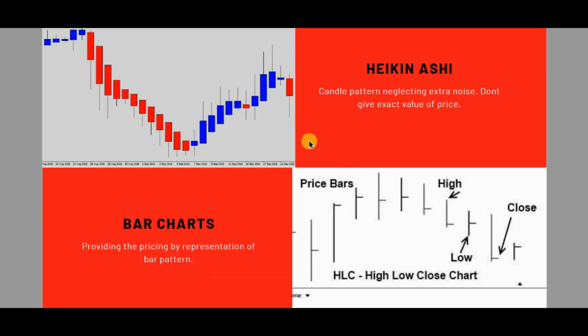Similarly, there is the bar chart, which is a single line with open and close markings on it. No need to remember it, but you have to know the types of graphs. People use all the graphs I have shown, and depending on what they like and how good they are at a particular graph, they trade on that only.